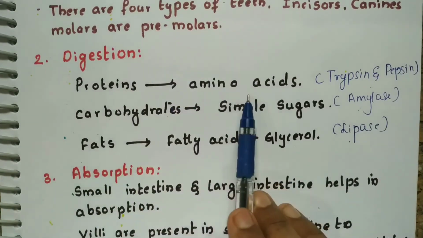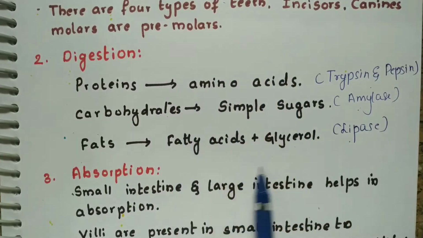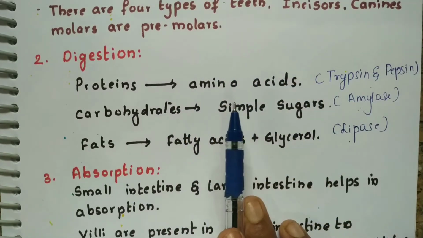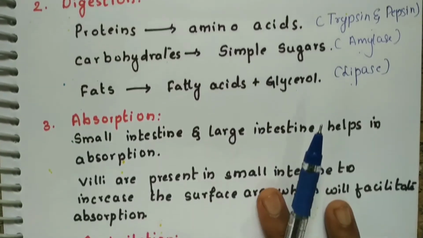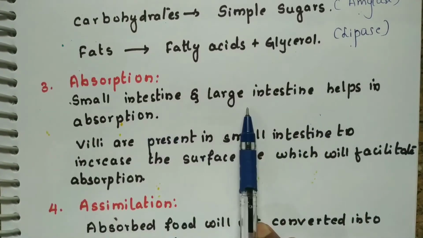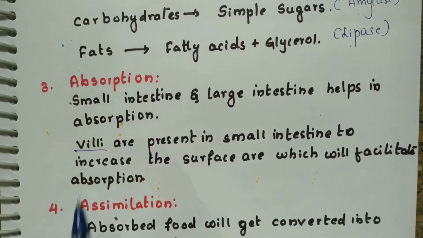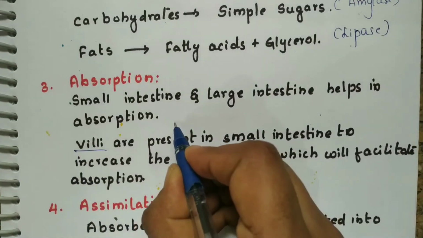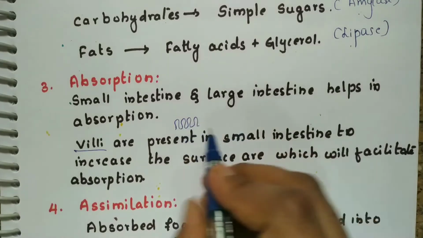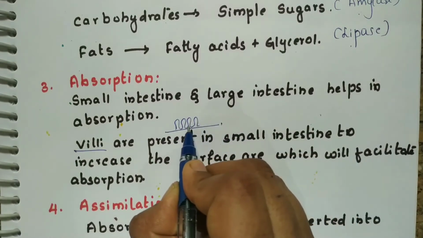After breaking into smaller particles, these particles are absorbed from the small and large intestine. The small and large intestine help in absorption. There are small foldings called villi. Villi are present in the small intestine. Why do they look like this? These help to increase the surface area of absorption.